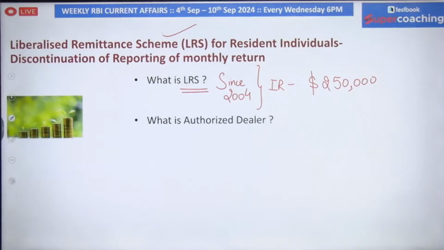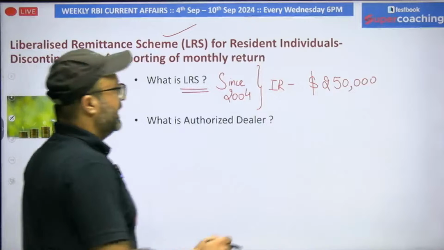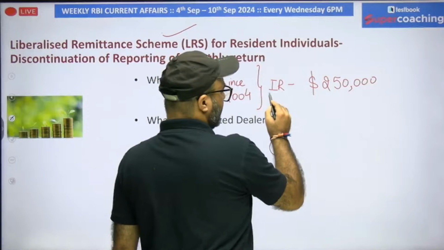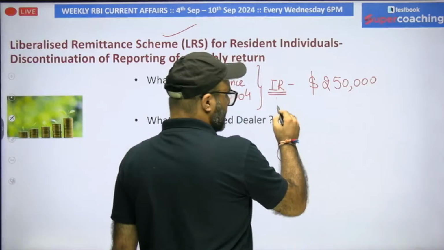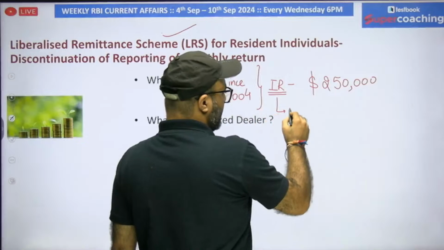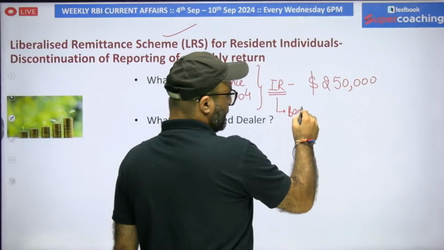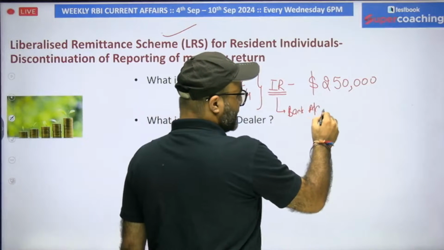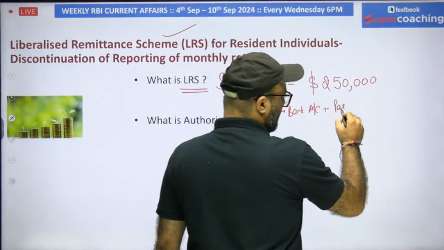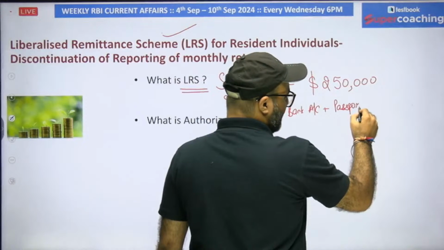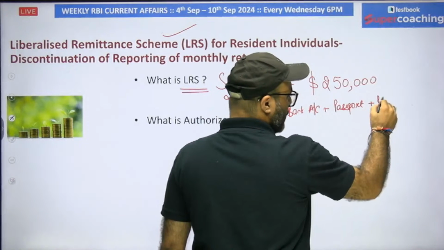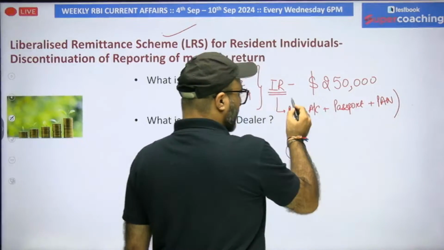Is it clear? Now the question is, sir, LRS is available to all residents, even minors who have an Indian bank account, a valid PAN and a passport. So you must be an Indian resident. Along with being an Indian resident, there is no bar on age, but there are things you need to have. One, you must have a bank account. Along with the bank account, you must have a passport, and along with the passport, you must have a valid PAN. If you have these three documents, then you are eligible to remit the funds.